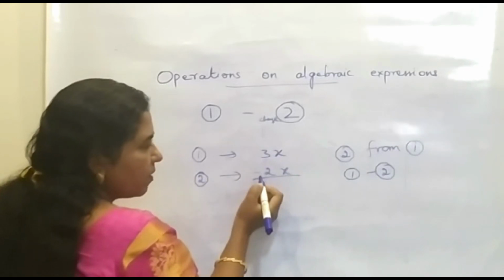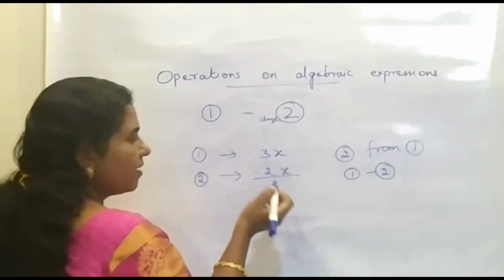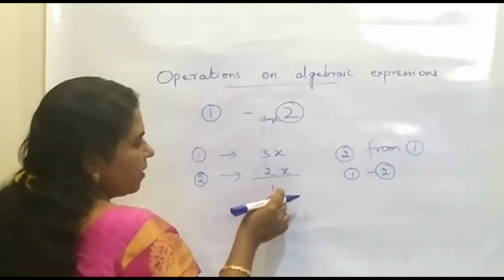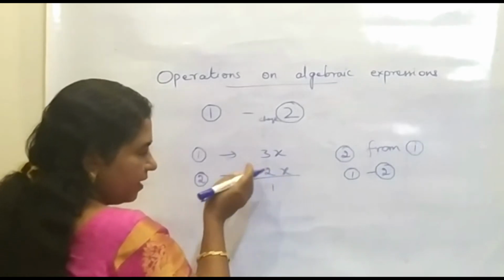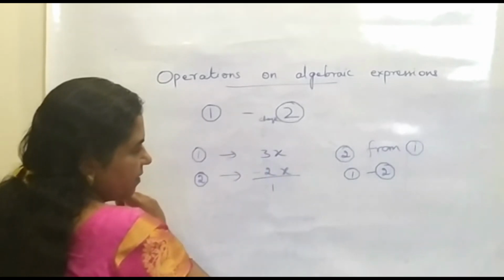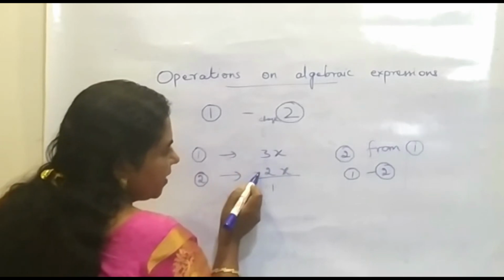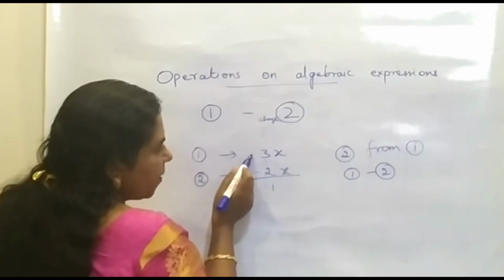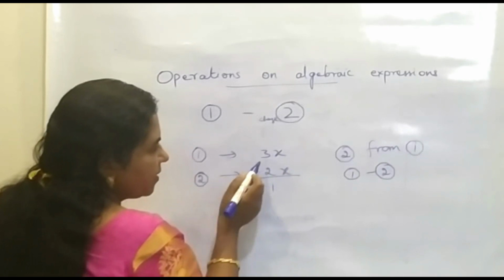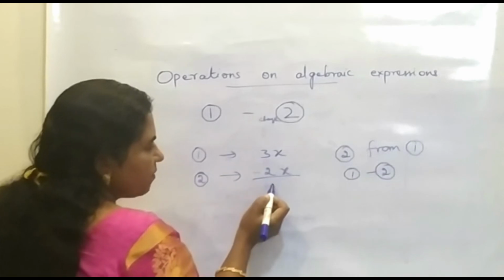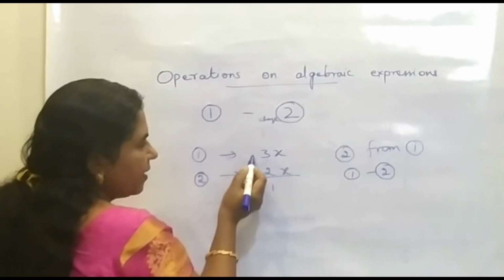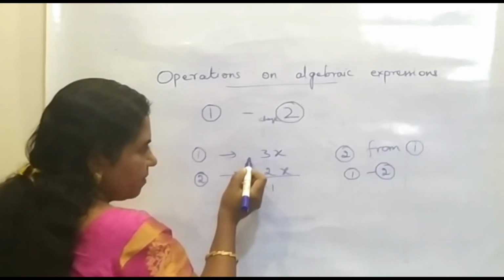So 3 minus 2 is 1, or if it is confusing for you, already we have learnt in the basic concepts of addition. Here it is plus 3 and here it is minus 2. So positive sign, negative sign, different sign. So we have to subtract. So the value is 1 and the bigger number has a positive sign.